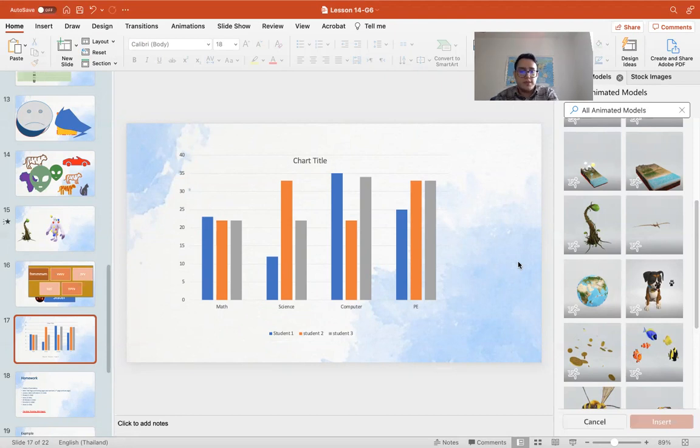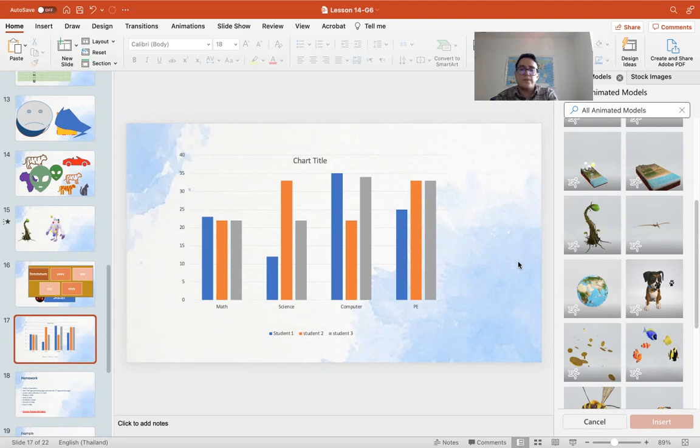So we can see that for the math grade, all 3 students almost got the same grade. However, student 1 got a bit higher grade. And for science, student 2 got the highest grade, while student 1 got the lowest.